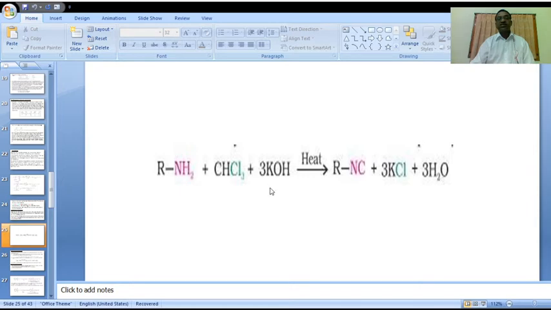Aniline on reaction with these reagents gives benzene isocyanide as a product. This is about the carbylamine reaction or isocyanide test. It is used for identification of primary amines. Okay, is it clear? This is about the isocyanide reaction.